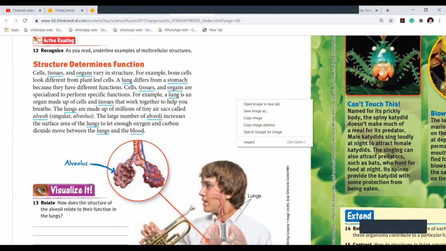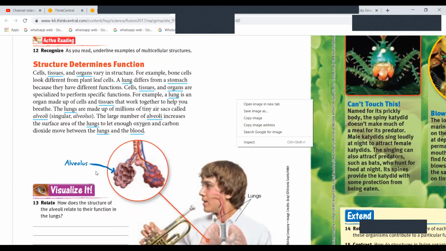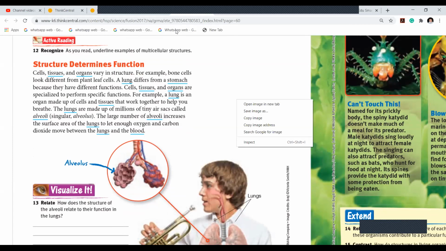Remember? Branches, bronchioles, bronchi. What is the alveoli doing? Alveolus is the singular, alveoli is the plural. It is exchanging gases. Yes, tell me. It's okay, my dear. Do you want me to explain the lungs again?